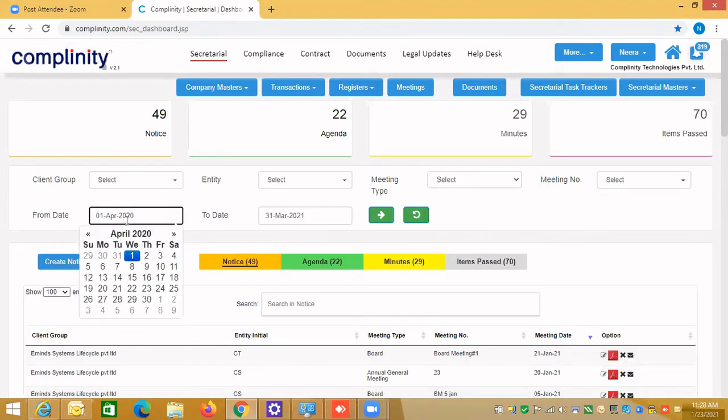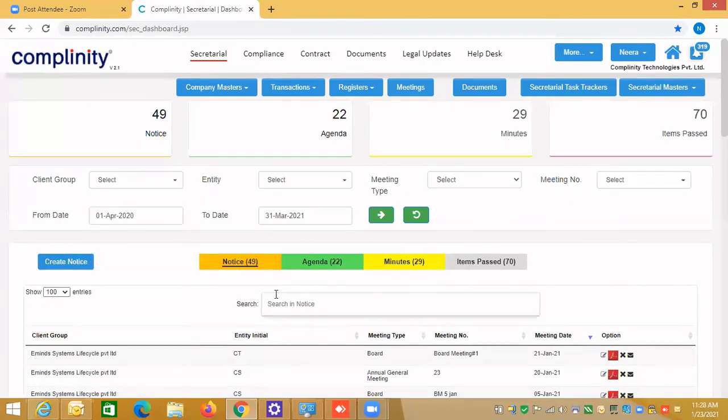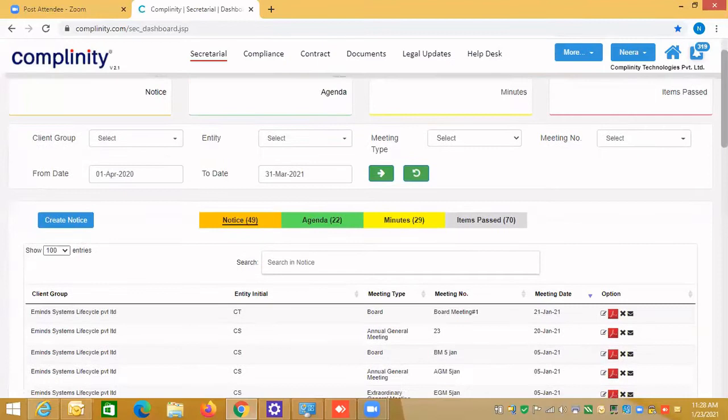And from date, you can even select the from date from the last financial year also. So how to create a meeting? In principle, for every statutory meeting, like AGM, EGM and board meeting, you need to create the notice. For AGM and EGM, within the notice, we have given the provision to add the agenda.